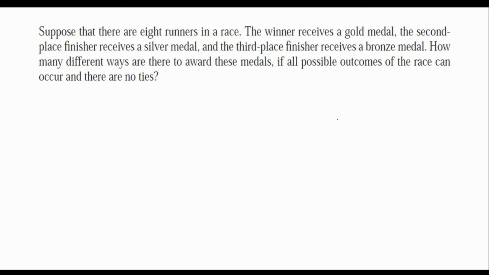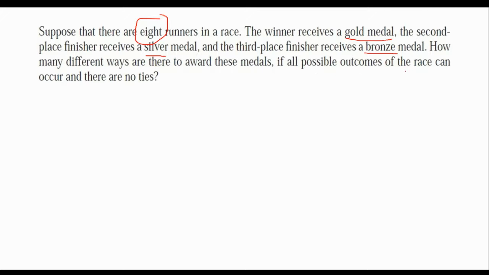So for the first question, suppose that there are 8 runners. So we have 8 runners. The winner receives a gold medal. The second place finisher receives a silver medal, and the third place finisher receives a bronze medal. So we are selecting 3 out of 8. The first one receives gold, second one silver, the third one bronze. So how many different ways are there to award these medals?